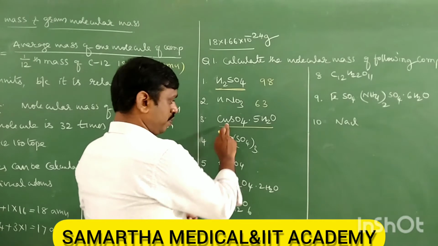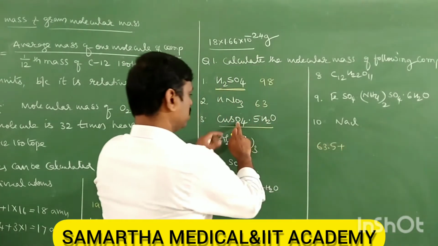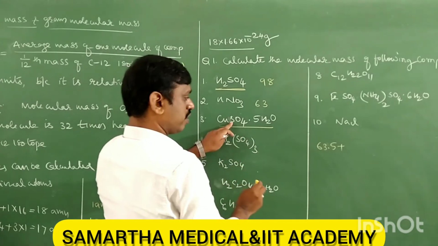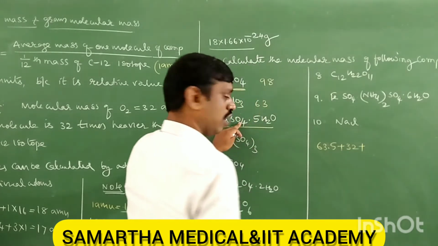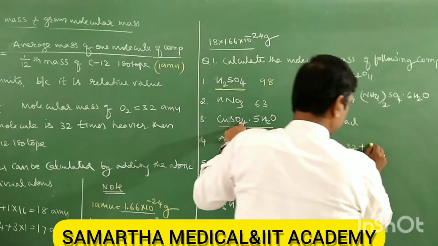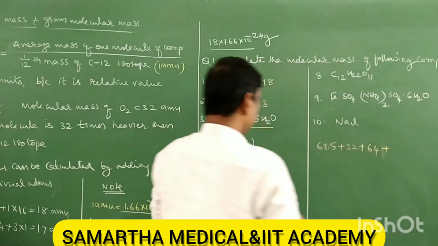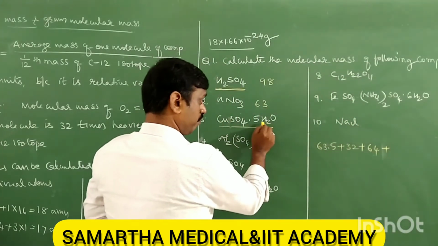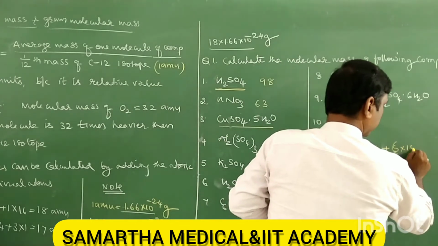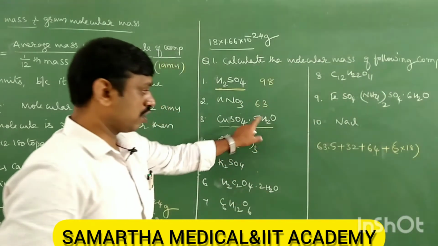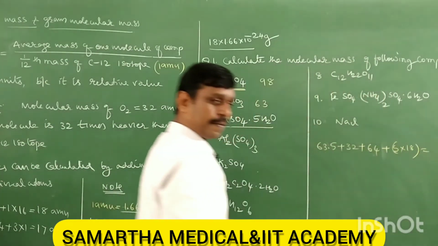Copper is 63.5 plus sulfur, which is 32, plus oxygen. There are 4 oxygen, 64, plus 5 into 18, because there are 5 water molecules. So which equals, you will get the answer.